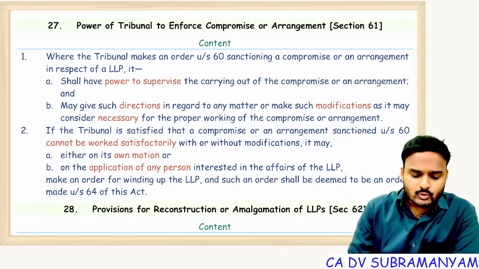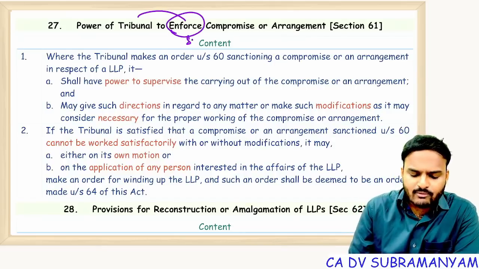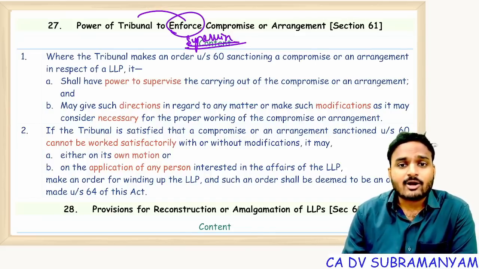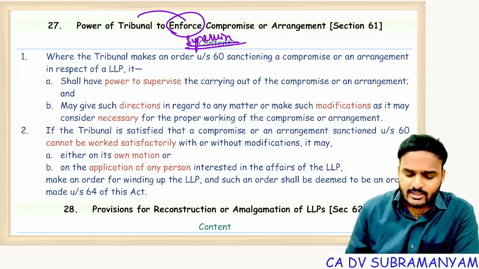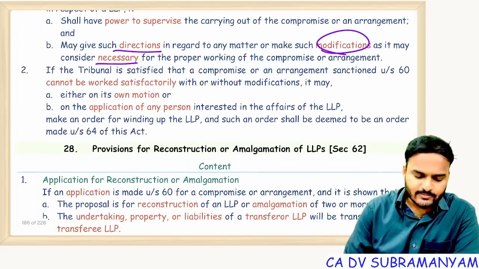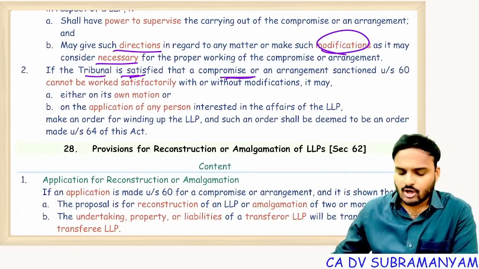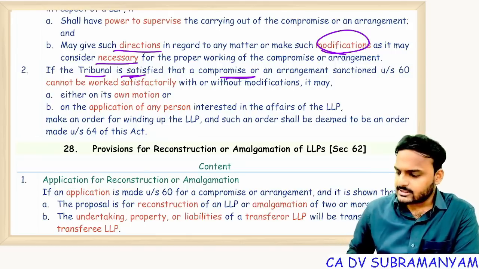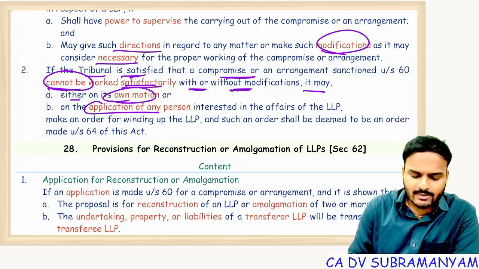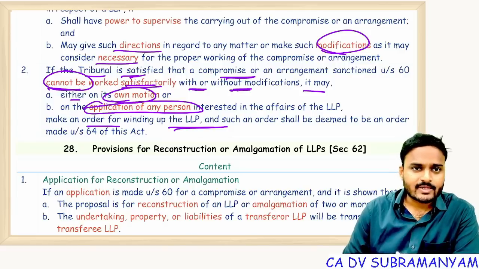is having a right to enforce that order. Tribunal can supervise whether the order is implemented or not, whether the compromise or arrangement is as per order or not. If at all needed, some modifications also tribunal may allow. But if tribunal is satisfied that compromise or arrangement sanctioned under section 60 can't be worked satisfactorily with or without modifications, it may either on its own motion or on an application filed by the affected person order for winding up of LLP. Getting the point, ma?